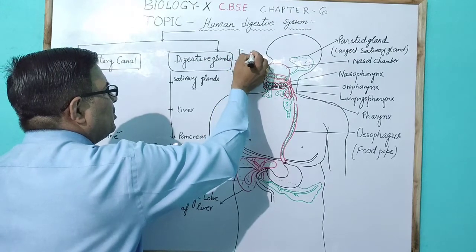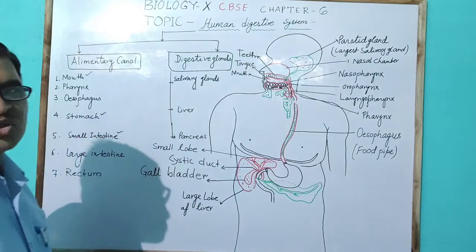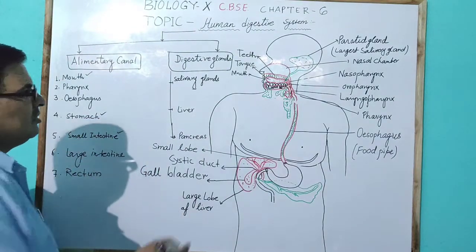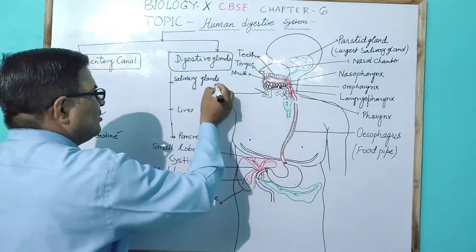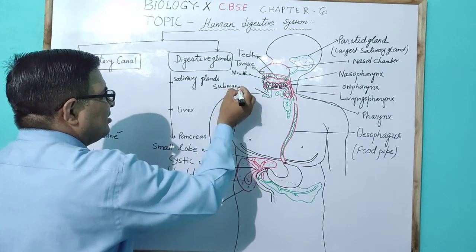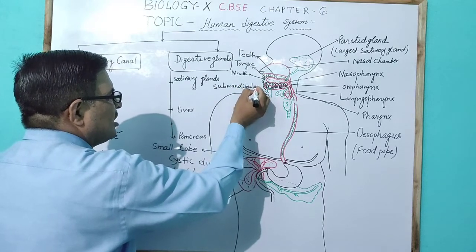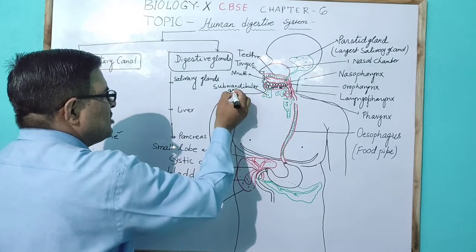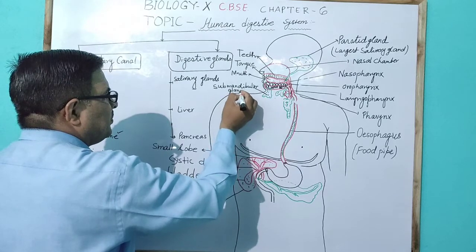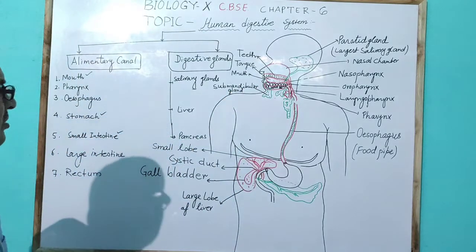Teeth are present in the sockets of the jaw. This gland is called the submandibular gland, also called the submaxillary gland.